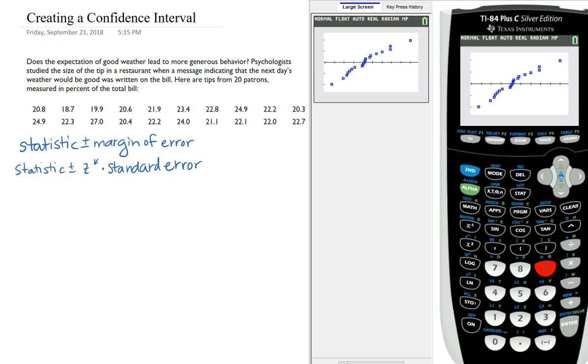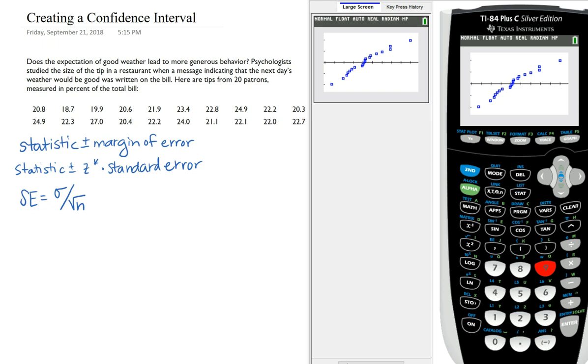Standard error, which is also abbreviated as capital S, capital E. The standard error is equal to the population standard deviation divided by the square root of n. And we saw this when we were doing our sampling distribution data. The standard deviation of our sampling distribution was equal to the population standard deviation divided by root n. And that's what we're using here. So you might be given raw data like we have here, or you might be given summary statistics, and so you just need to know how to pull that information correctly.